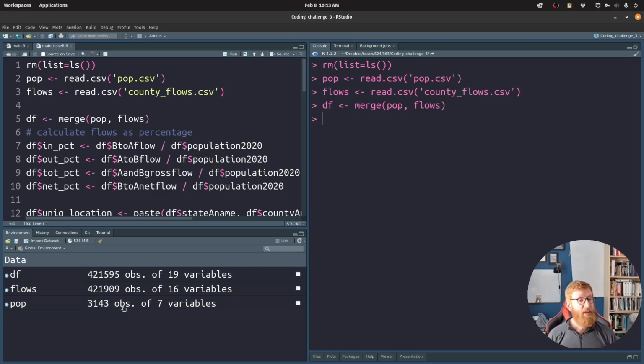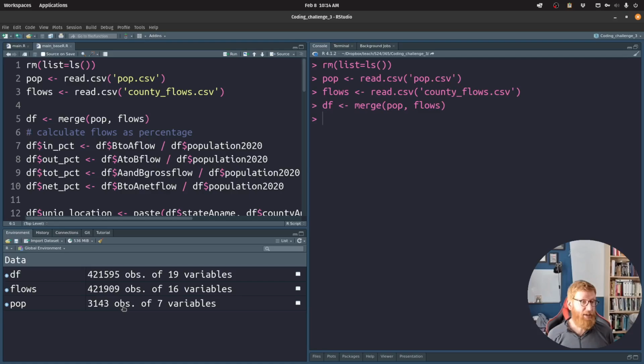that basis. But there are some rows in one data set that don't correspond with anything in the other, and vice versa. So for example, in one of these data sets, I'm pretty sure that there's a formatting error in a particular county in New Mexico. In one data set, it has an accent, and in the other data set, it doesn't, and so they're not going to match up properly. The one without an accent, let's say it's in the population, we're not going to see a corresponding flow row. And then that same county with the accent, we're going to see it in the flow data, but we're not going to see a corresponding one in the population data.